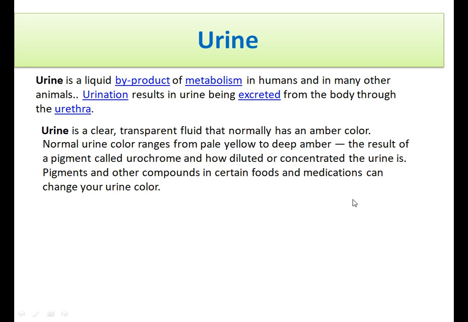That means the normal urine color ranges from pale yellow to deep amber, and this is due to the pigment known as urochrome, and how diluted or concentrated the urine is.